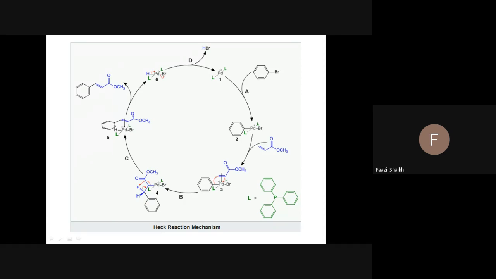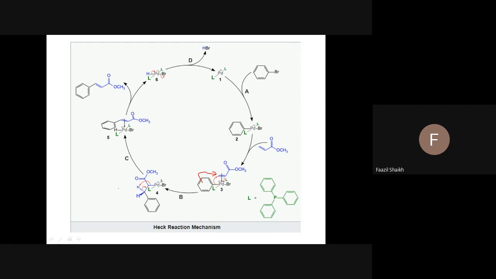And you know, the alkene can be non-terminal also. We will go for an example if you give. Yes, so the less hindered side will be preferred by the aryl group, therefore it goes there, and bond formation takes place.